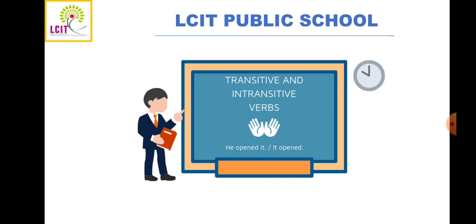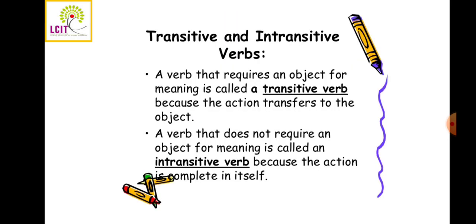I am a teacher, right? What am I? I am a teacher. The tiger is a magnificent animal. What is a tiger? It is a magnificent animal. So repairs, was scolded, is: these all are verbs which tell us what a person or thing does, what is done to a person, or what a person or thing is. Right? So now let's start with transitive and intransitive verbs.